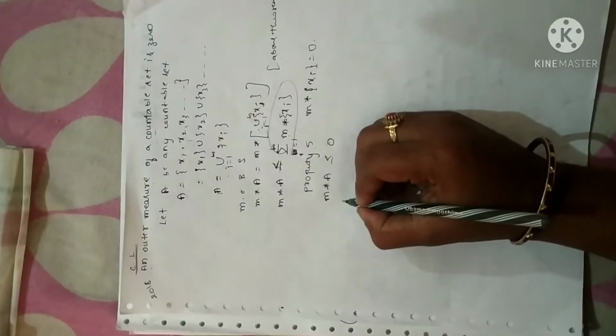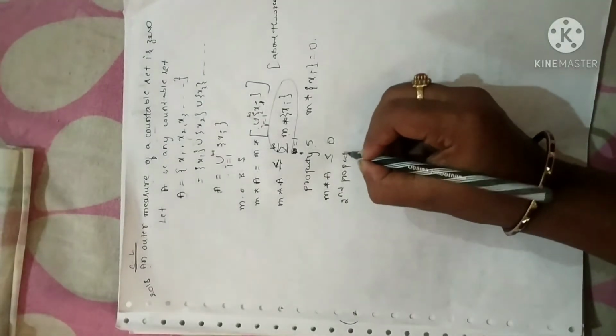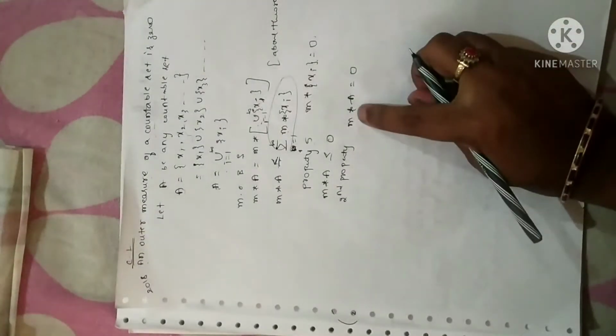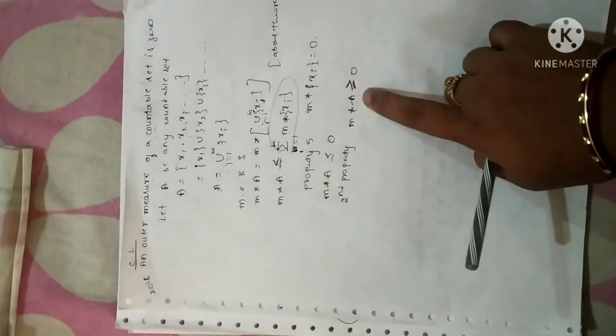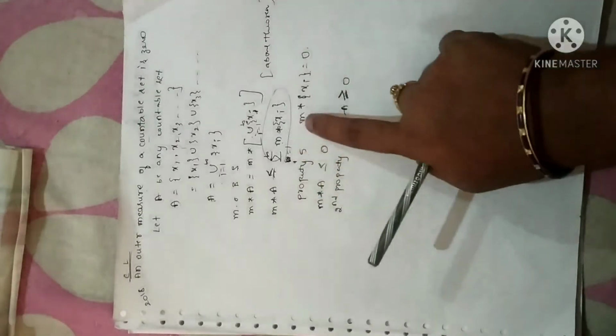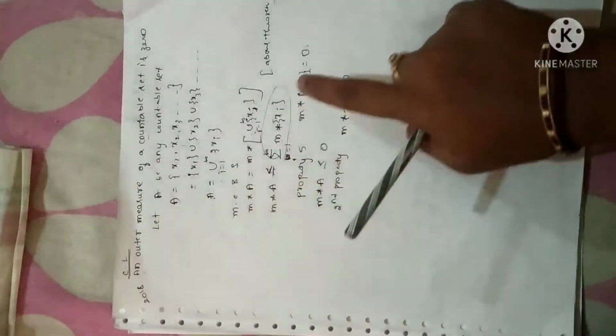And again, in the second property, you just see your notes where I have written that measure of any set A is greater than or equal to 0. This is already proved. I think it is the second property. I am repeating once again. As per property phi, measure of any element which is inside this open set is 0.